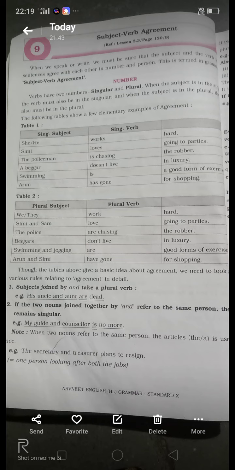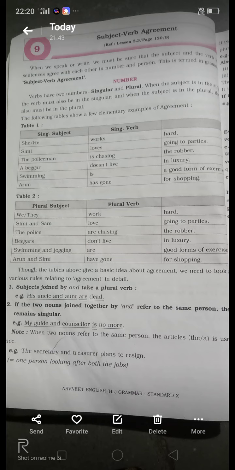Simi and Sam are two subjects joined with and, and they also take the plural verb. Like this, where the subject is plural, you write the plural verb.